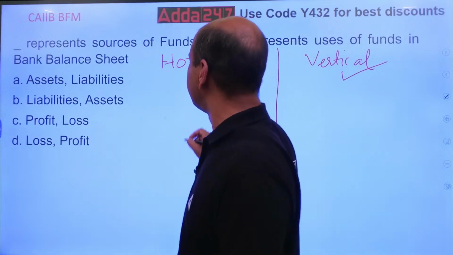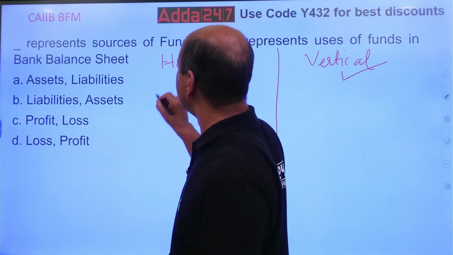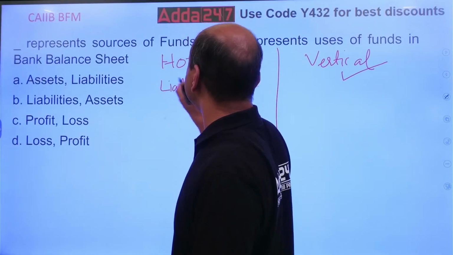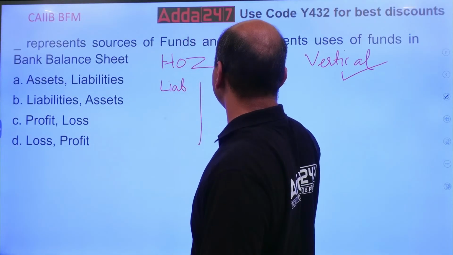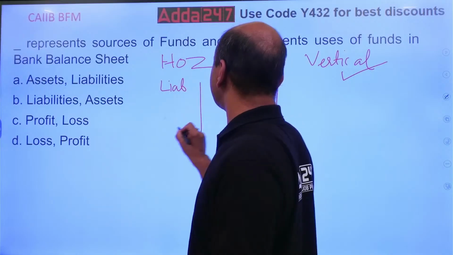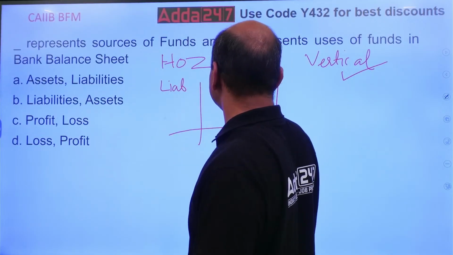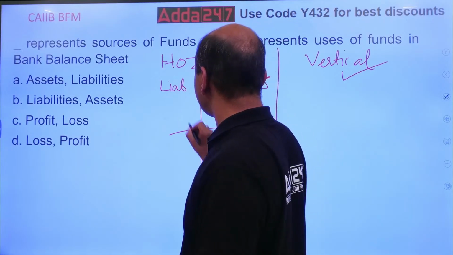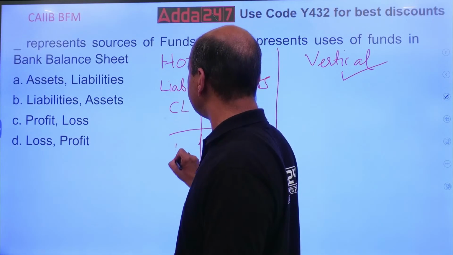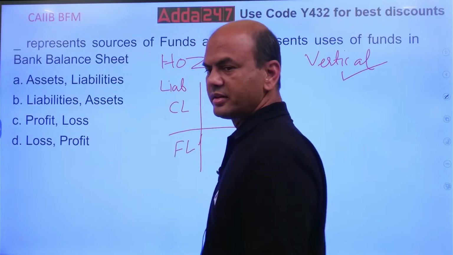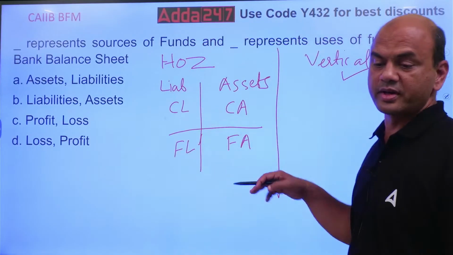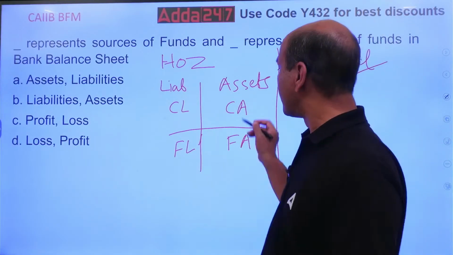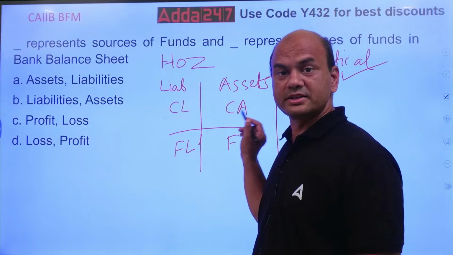Horizontal balance sheet means you have two parts. One is liabilities over here, and second is assets, right? Then you have again two parts, current assets, fixed assets, right? Current liability, fixed liability. These are the four types of sections in horizontal balance sheet. Current assets are of two parts.